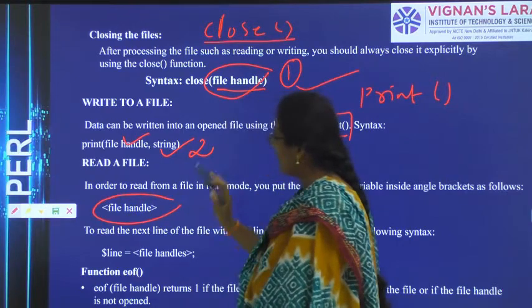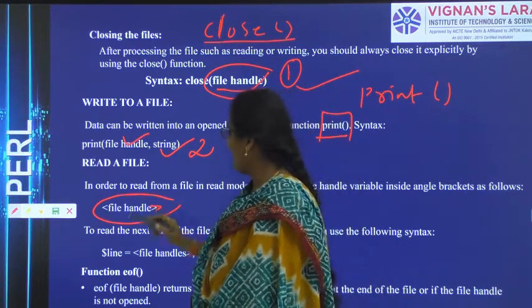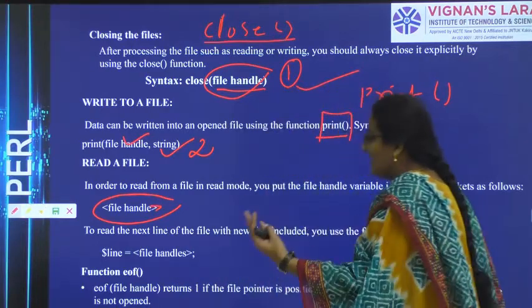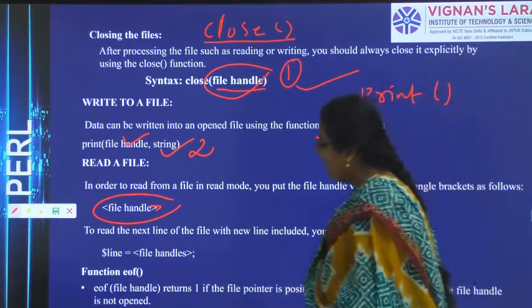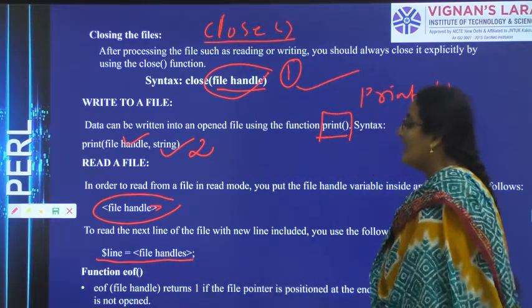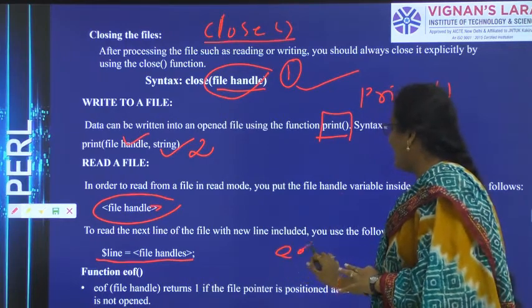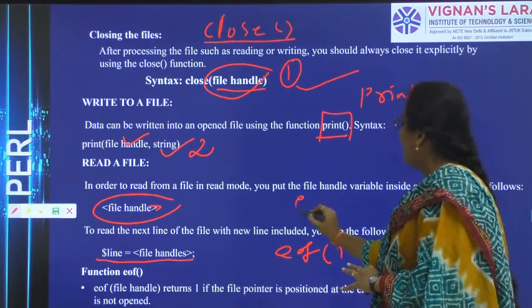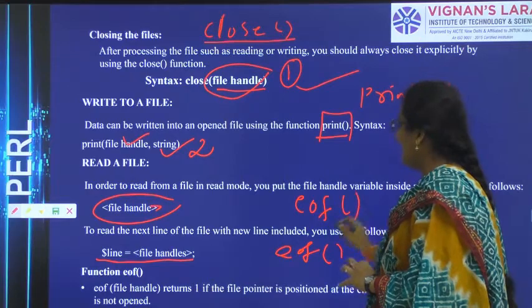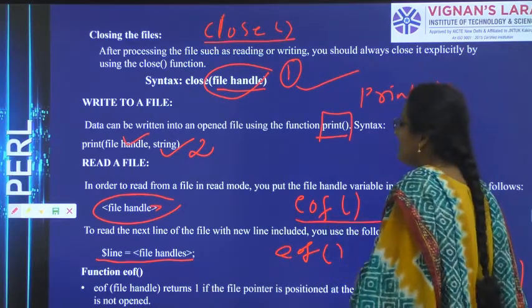If you want to read an opened file, you should have the file handle within these braces. If you just want to read the opened file, you use the file handle variable. If you want to go to the next line in an opened file, you have $line equal to file handle in angle brackets. If you want to go to the last position of the file, you have the end of file function, EOF. EOF is nothing but end of the file.